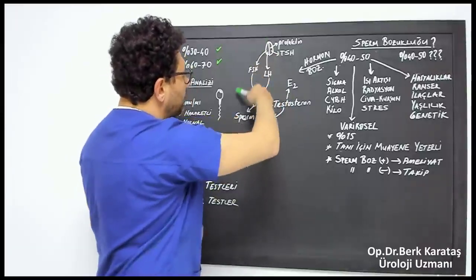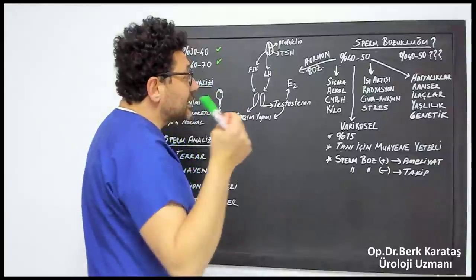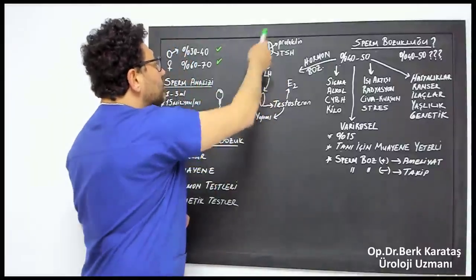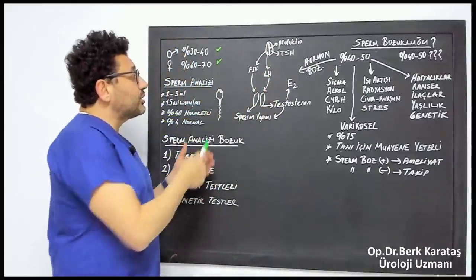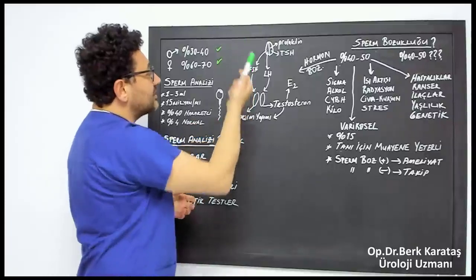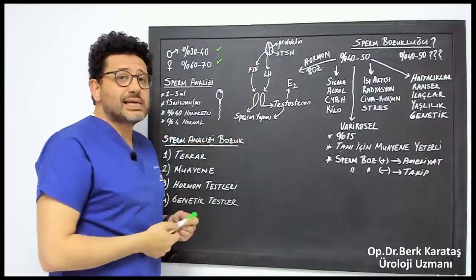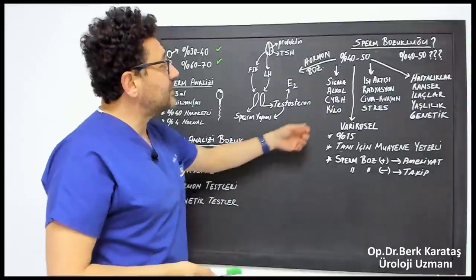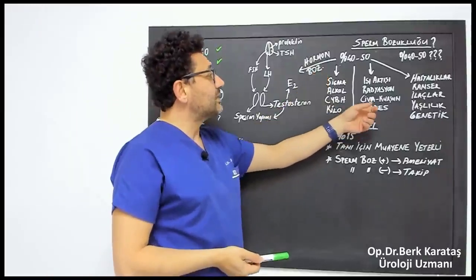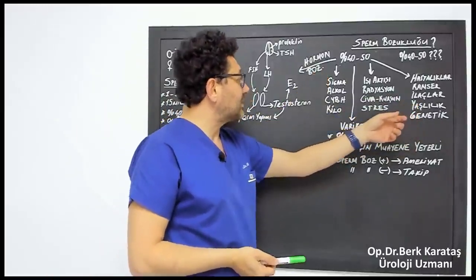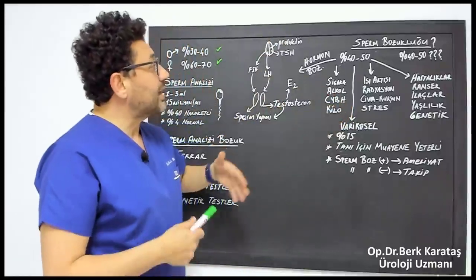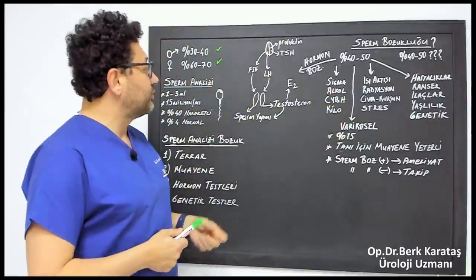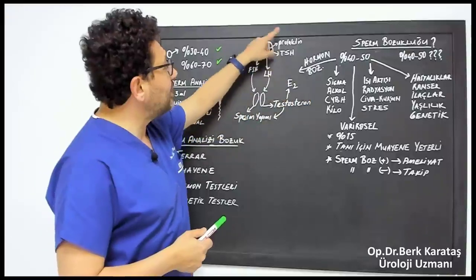This mechanism is a very important one. In other words, if a person has a sperm disorder, all of these hormones should be checked. Because the smallest mistake here, for example a low FSH value, will prevent sperm production. Quit smoking as much as you want, don't stress as much as you want, do as much sports as you want, use all kinds of medications, nothing will change. So we need to look at this hormonal cycle.